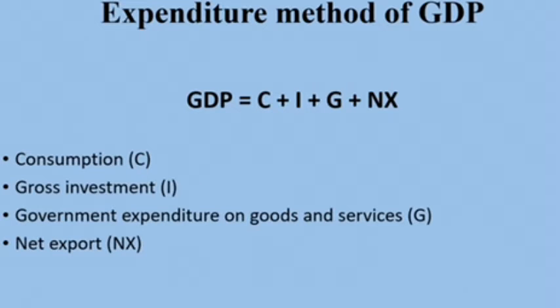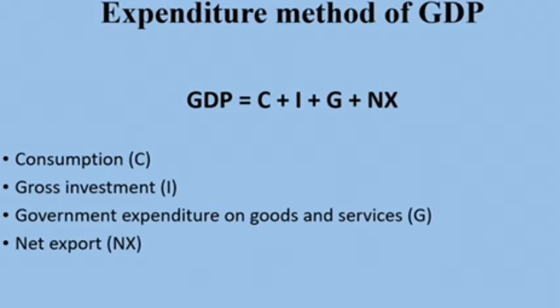Then government expenditure on goods and services. This is G. And now, we've got total government expenditure. One part is G, government purchases of goods and services. And the second part are transfers. So be careful.